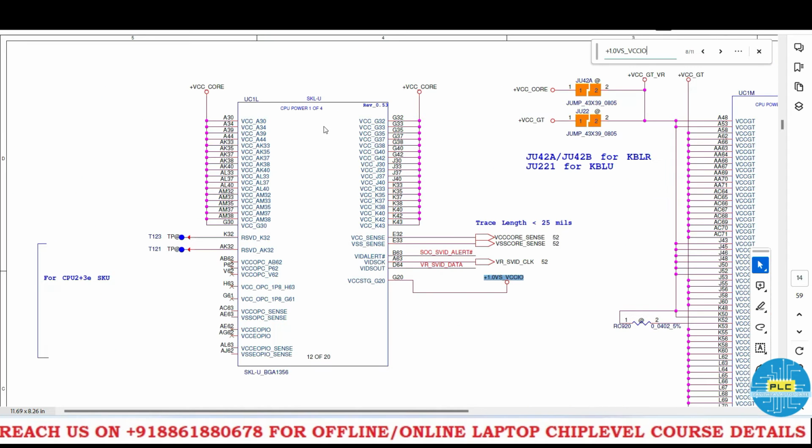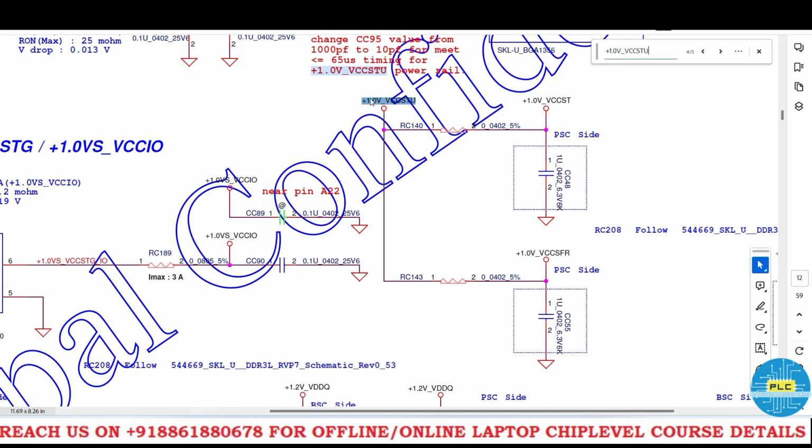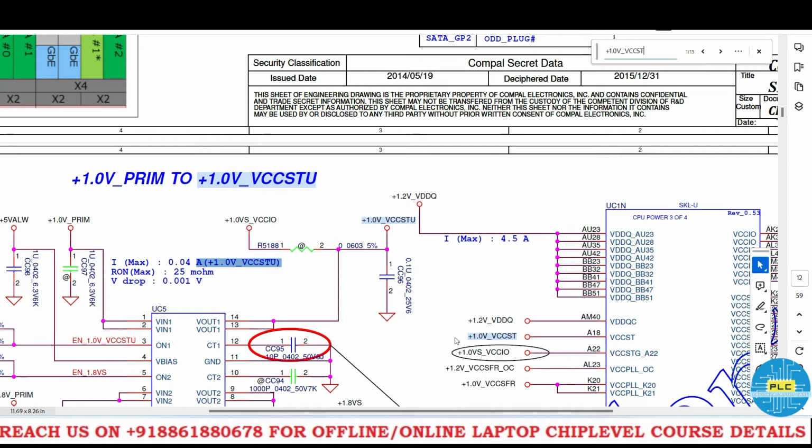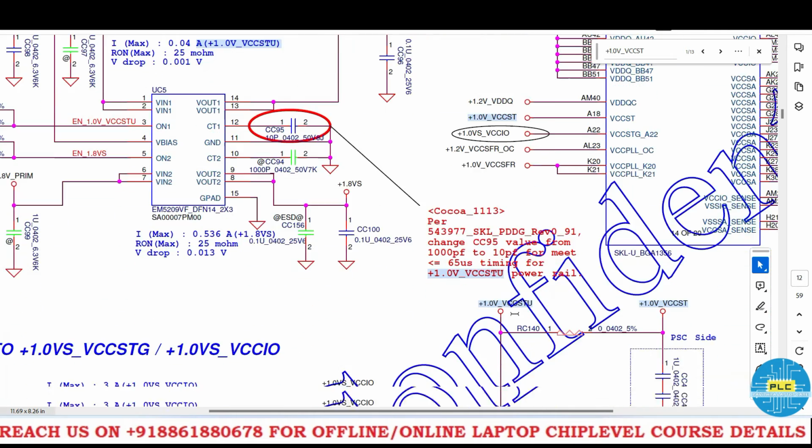Here in CPU power management 1, the pin number G20. Here also it will be an input. Now the 1.0 VCCSTG is converted as VCCST and VCCSFR. Here the converted voltage VCCST A18, okay, and wherever else it is there, we will check.